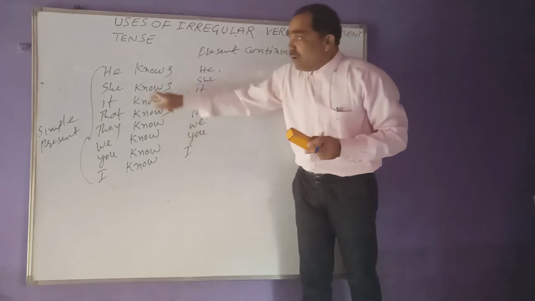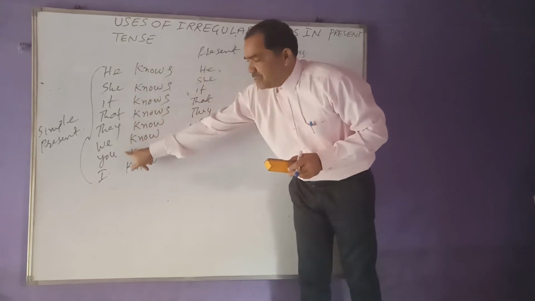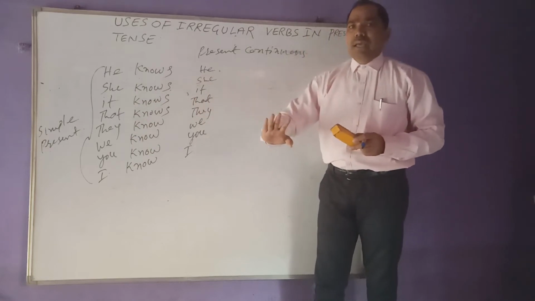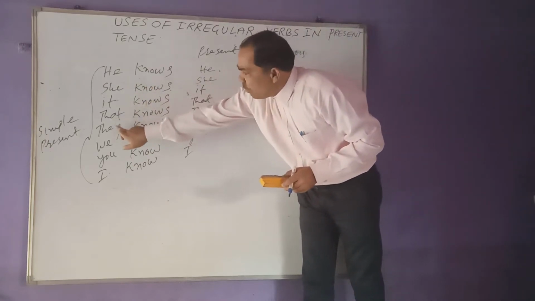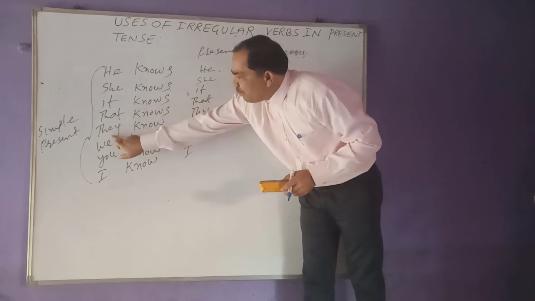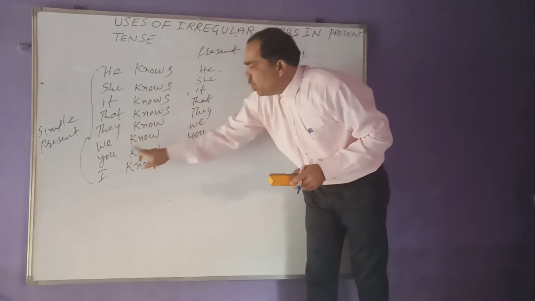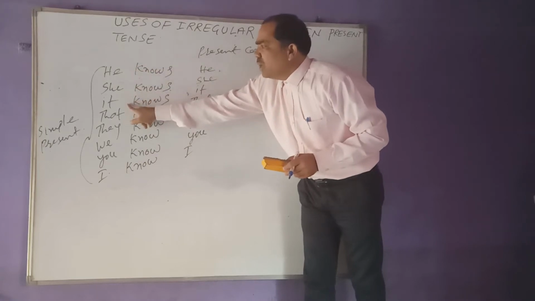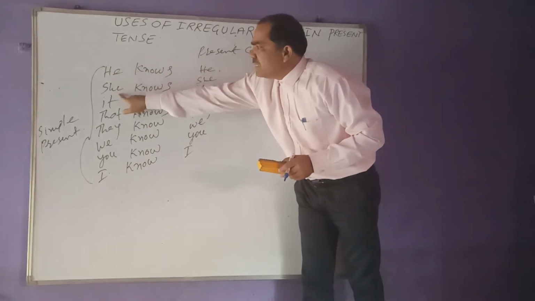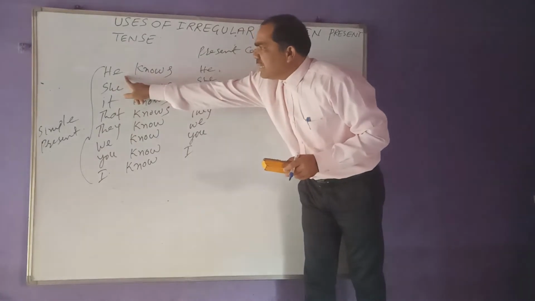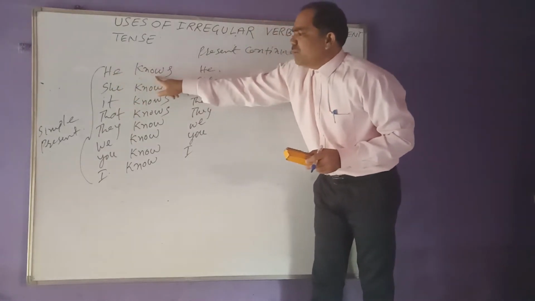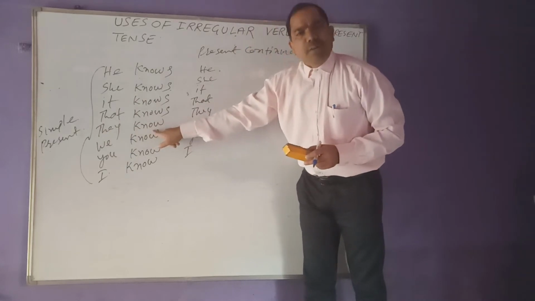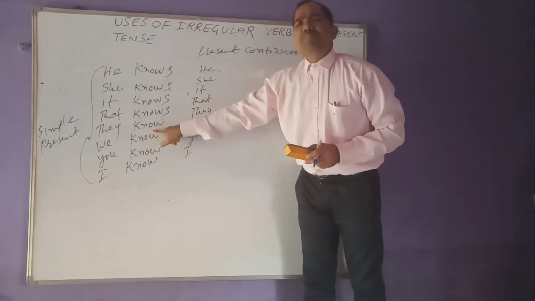But whenever the nouns occur in plural form, then singular verb must be written. For example, they know, we know, you know, and I know. But whenever the nouns are singular, for example, he, she, it, that, at that time, if the noun is singular, the verb must be plural. If the noun is plural, the verb must be singular. Apart from I, that is in simple present.